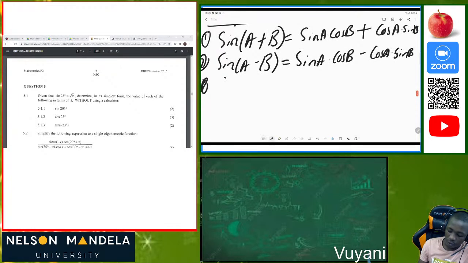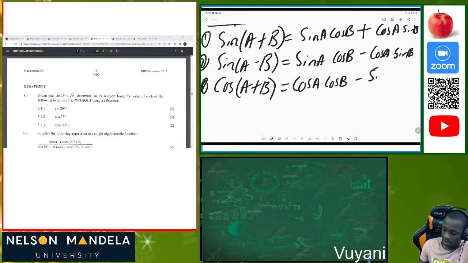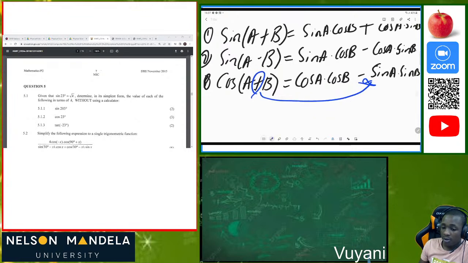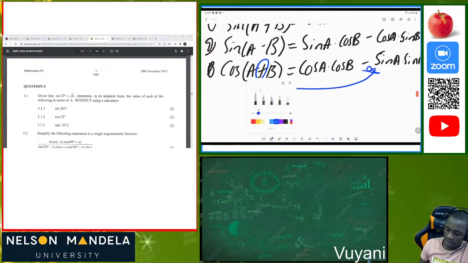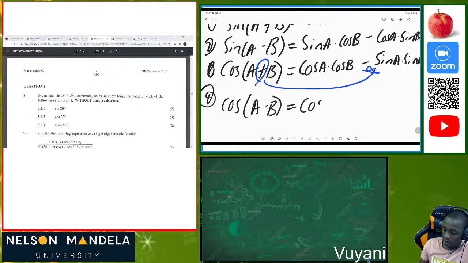Then we have the one for cos now. That's where things change, because it's the same as cos a cos b with sine a sine b. So when it's positive here, it's going to be negative here on the compound angle. Then we also have the last one, number 4. When we are given cos of a minus b, it will be the same as cos a times cos b.